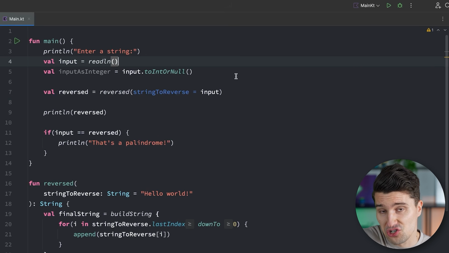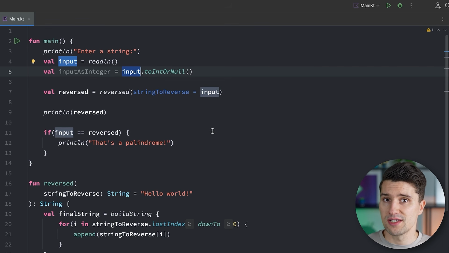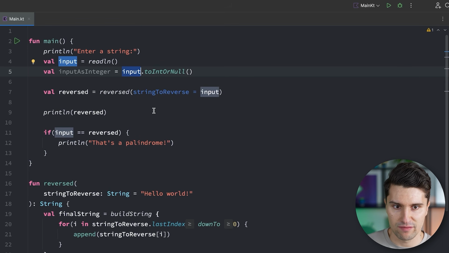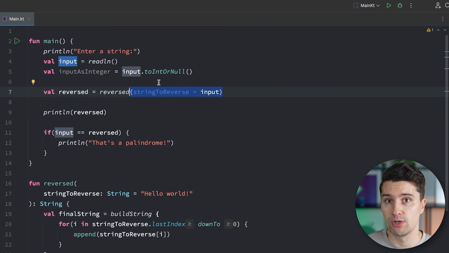So with extension functions, we can call a function on an actual object, on an actual variable, string, array, whatever. And that also does not have any specific changes in behavior. Every single extension function we can also write as a normal function with a normal parameter here in these parentheses. But it does have a difference in regards to readability.